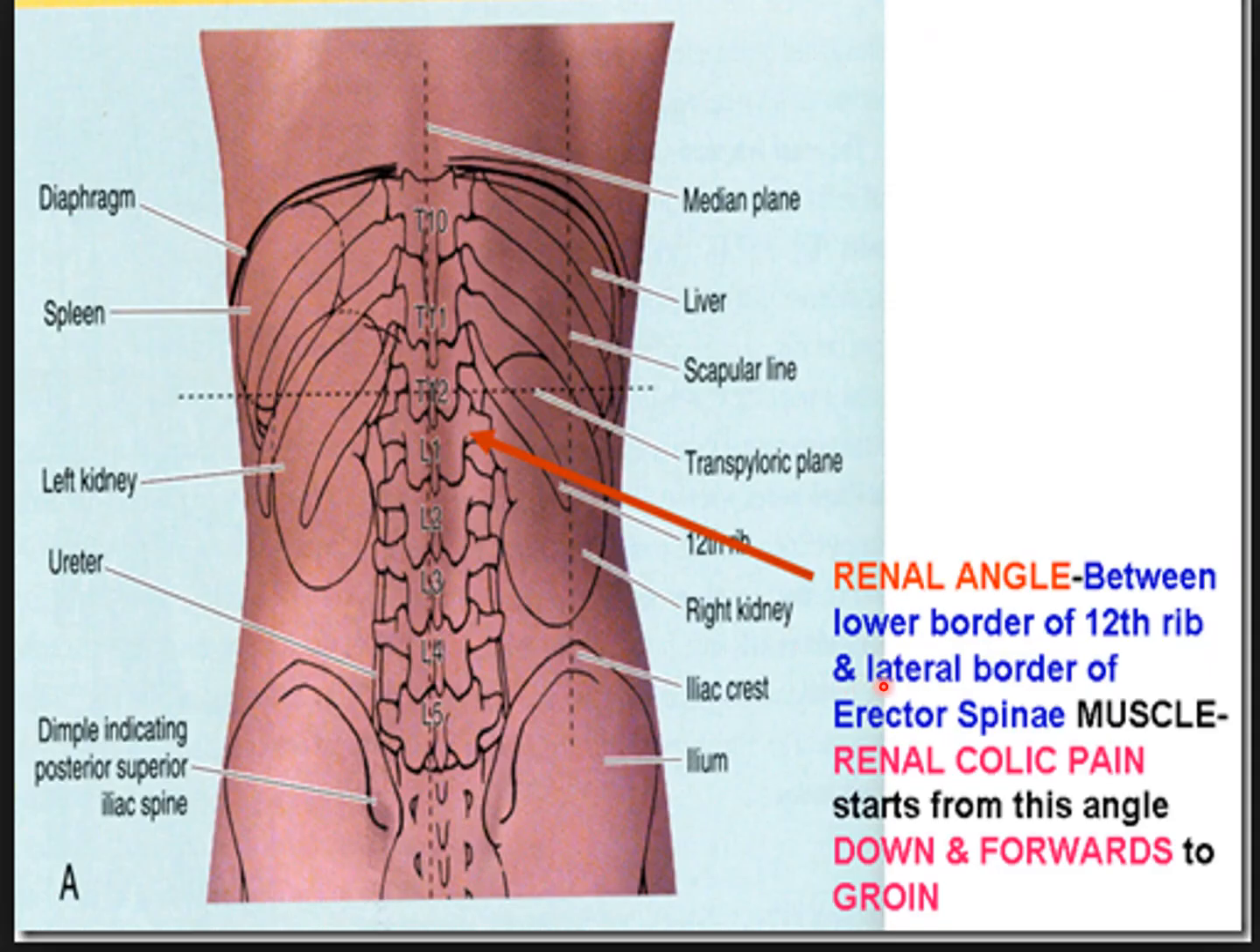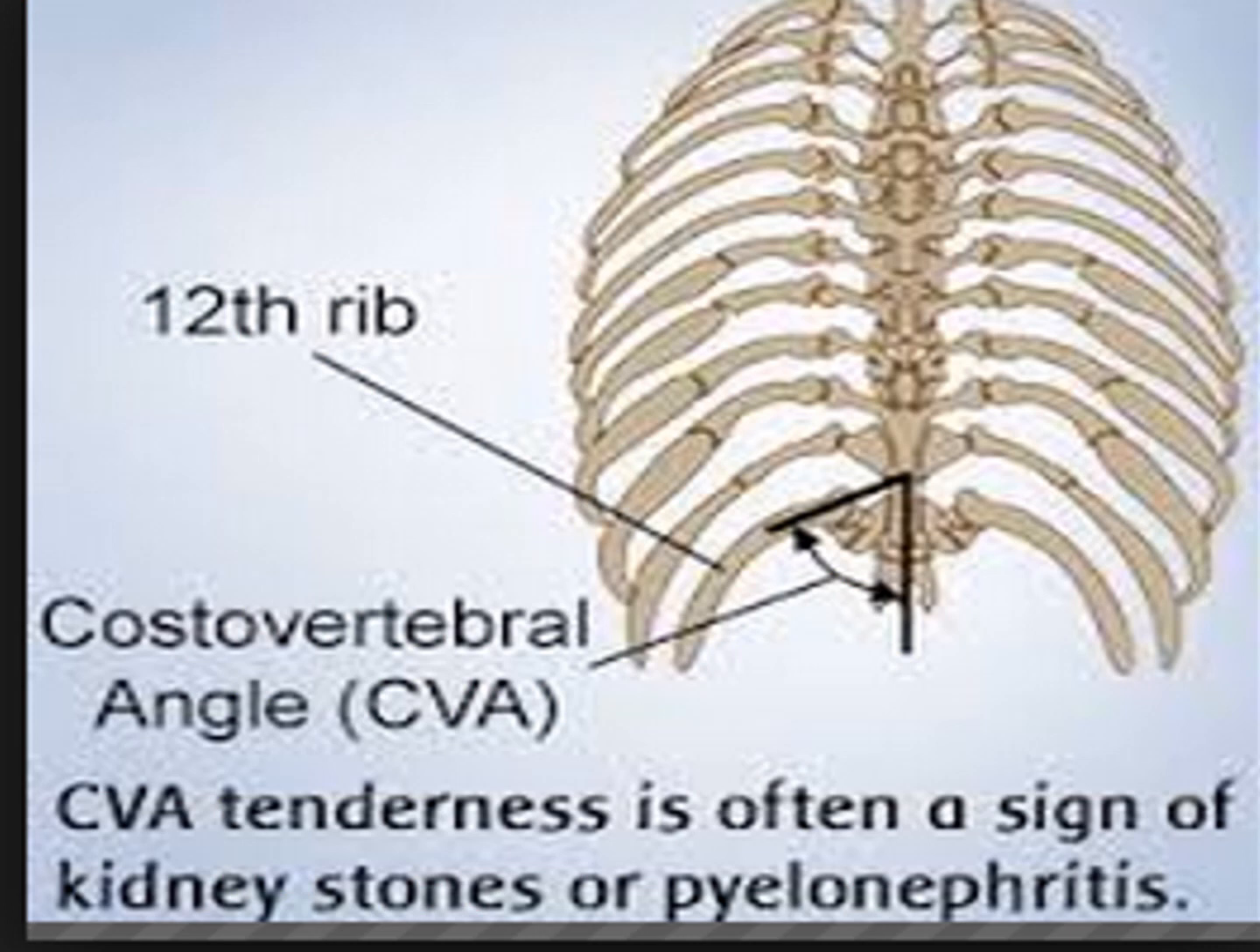Now, the renal angle lies between the lower border of the 12th rib and the lateral border of the erector spinae muscles, and the renal colic pain starts from this angle and radiates downward and forward to the groin. So this angle is referred to as the renal angle. It has clinical importance: there is maximum tenderness here if there is any pathological condition of the kidney.